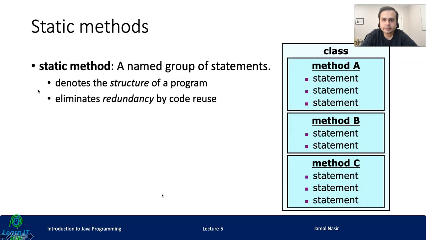So what are static methods? A static method is a named group of statements. So you can see in class, we have method A, which contains 3 statements, then method B, then method C, right? So a static method denotes the structure of a program, and eliminates redundancy by code reuse. Okay, so this is the main functionality of these static methods.